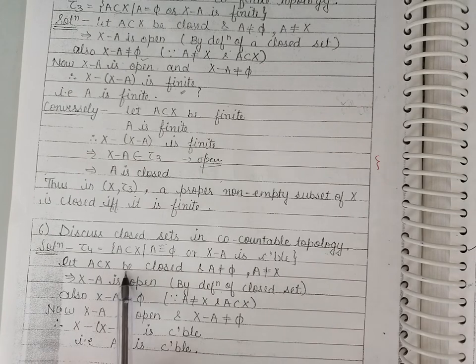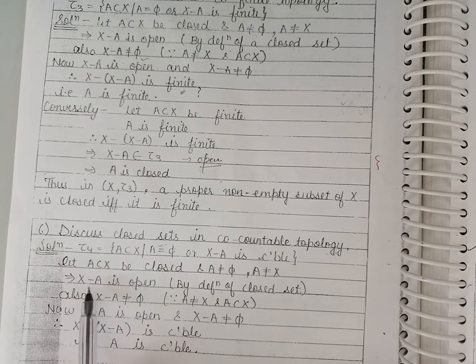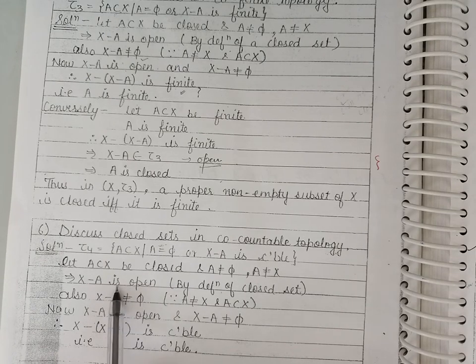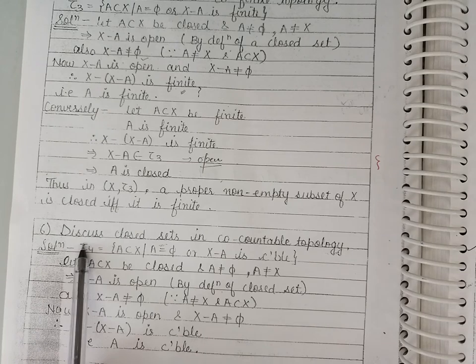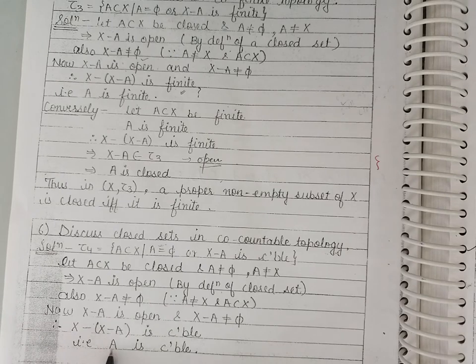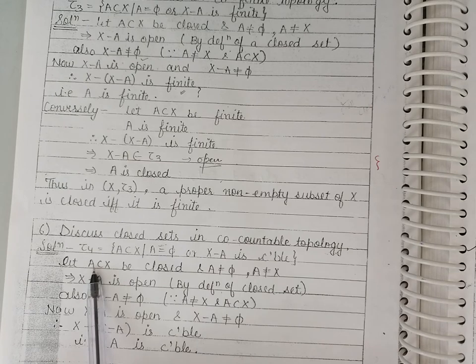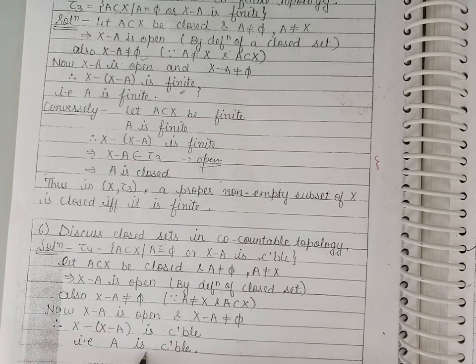Now A is closed, so by definition of closed set, its complement will be open. Complement of A is X minus A. X minus A is open. Now, by definition, because X minus A is open and also non-empty because A is not equal to X, by definition of this topology, the complement of X minus A is countable. It means A is countable. Thus, we have proved that if A is a non-empty, proper, closed subset of X, then it is countable.